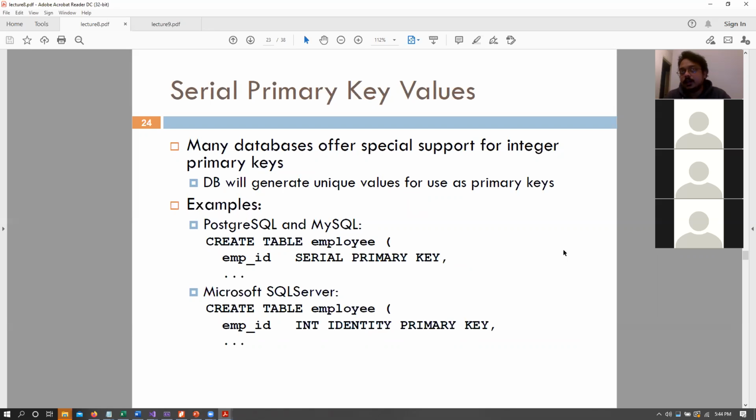But more often than not, your primary keys would just be some integers. Instead of having some string, your primary keys would just be a bunch of integers, something like an ID for that particular tuple. Whenever we inserted data into our table, we had to specify a particular ID for that tuple.